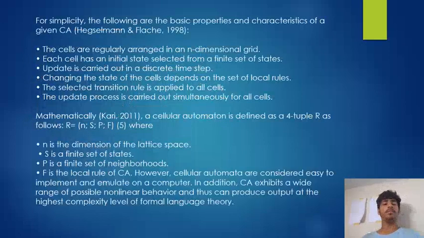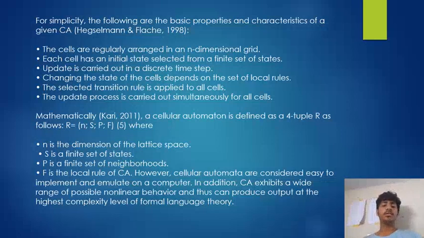For simplicity, the following are the basic properties and characteristics of a given CA. The cells are regularly arranged in an n-dimensional grid. Each cell has an initial state selected from a finite set of states. Update is carried out in discrete time steps. Changing the state of the cells depends on a set of local rules. The selected transition rule is applied to all cells.